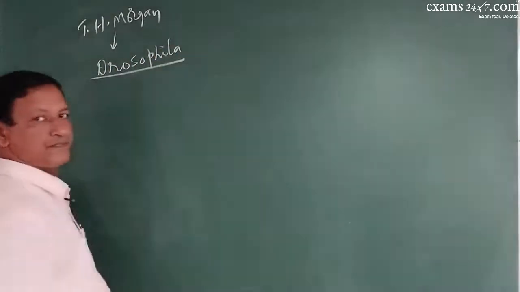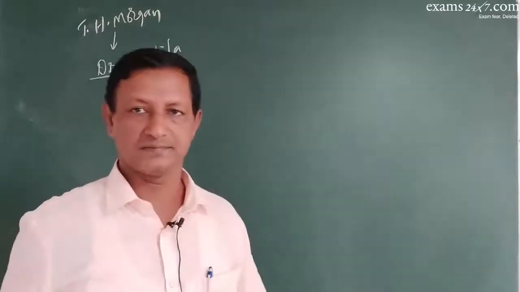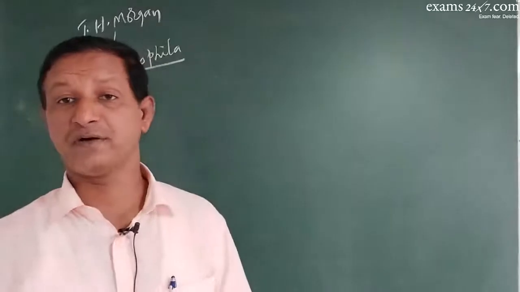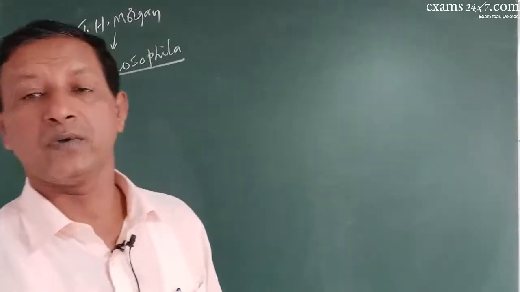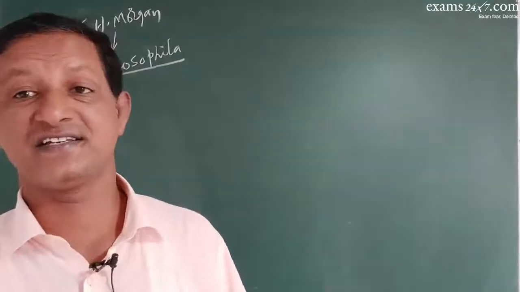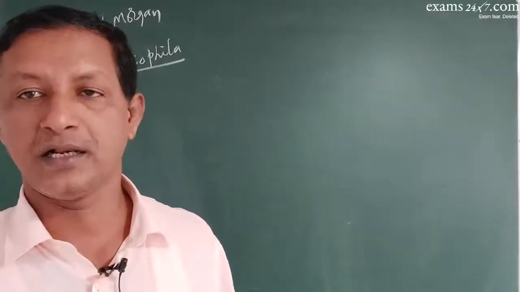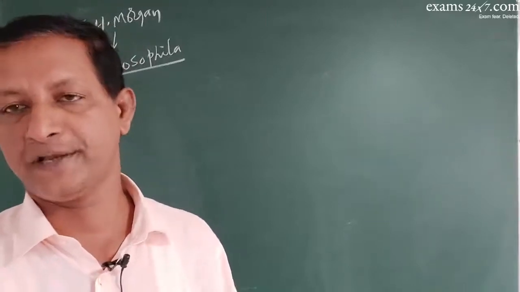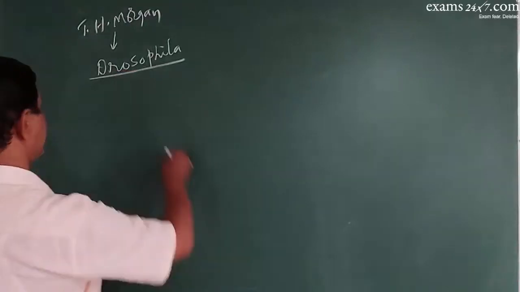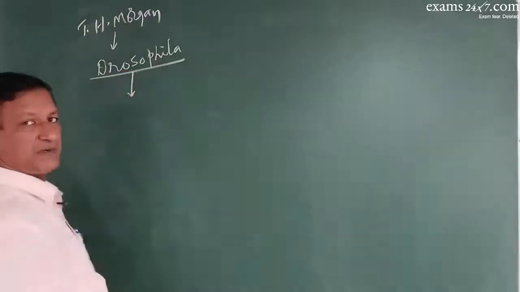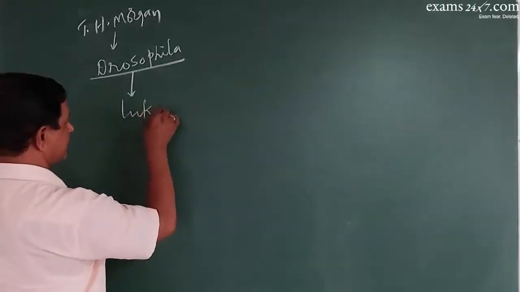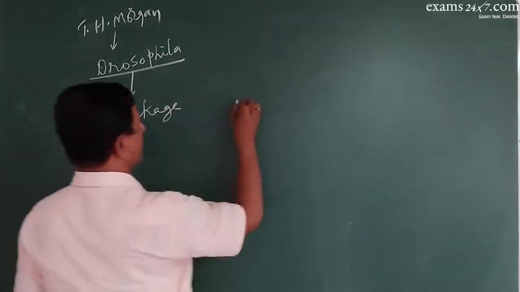The Cinderella of the animal world, the small fruit fly. This Drosophila was considered by T.H. Morgan. Why was Drosophila taken? Because of its size, the sex differentiation is easy, it has a fast life cycle, and it can be cultured very easily in a culture medium. Okay, so he did the experiment, and through his series of experiments, he introduced the concept of linkage and